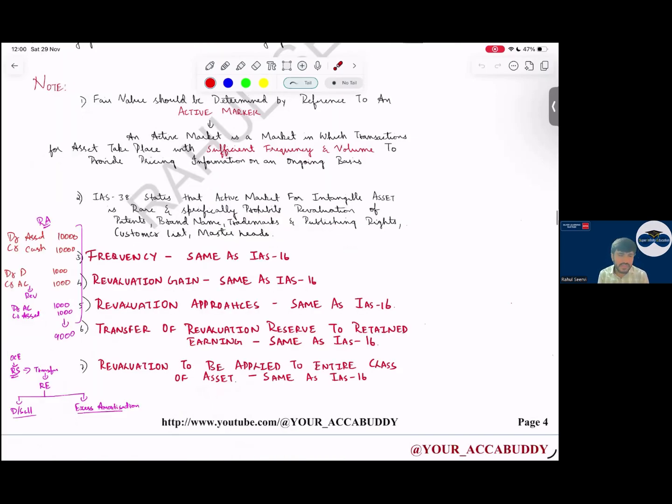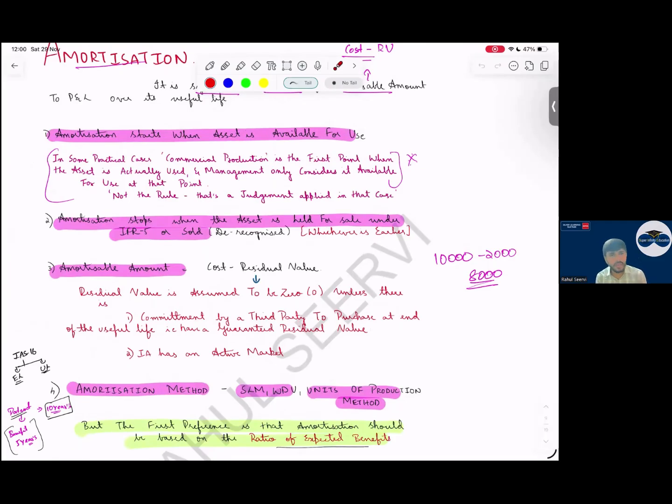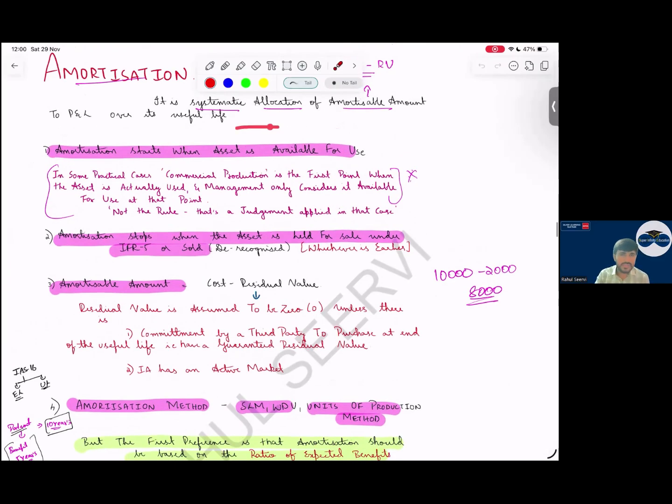Simple. Then, sir, amortization. When will we start amortization? Amortization will start when the asset is available for use, and it will be amortized over what, sir? It will be amortized over the useful life. Yes, sir. Sir, will there be any residual value? So what is the maximum amortization? Cost minus residual value.